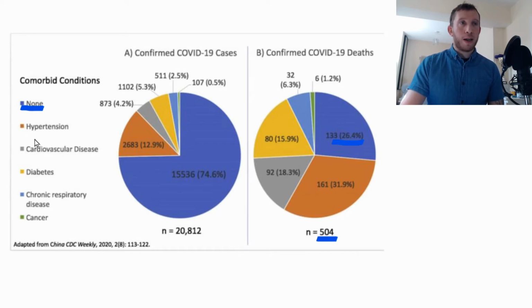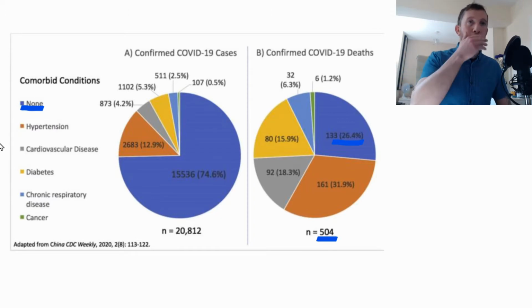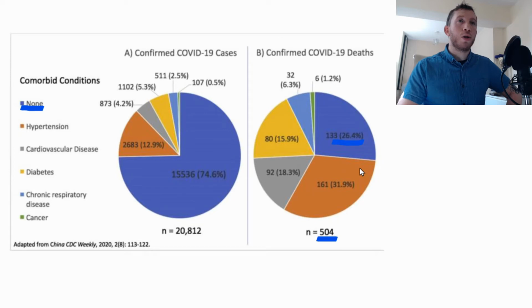Okay, so we've got a breakdown here of hypertension, cardiovascular disease, diabetes, some chronic respiratory disease and cancer as well. And what we can see from the data is that hypertension, if we just look at deaths for a second, because these are really the patients that are most severe. These are the patients that are going to be admitted to the ICU. They're going to require some critical care. 31.9, so about 32% of people had hypertension of those people that died. That's quite a large number considering that the total people who died are 500. Okay, so 32% of these people had hypertension, and maybe that's the reason that they died.